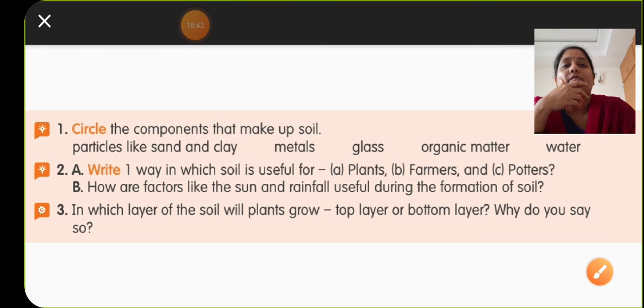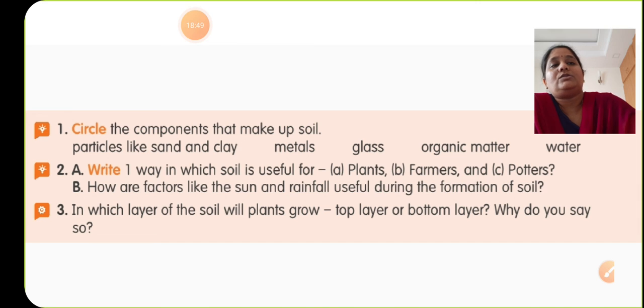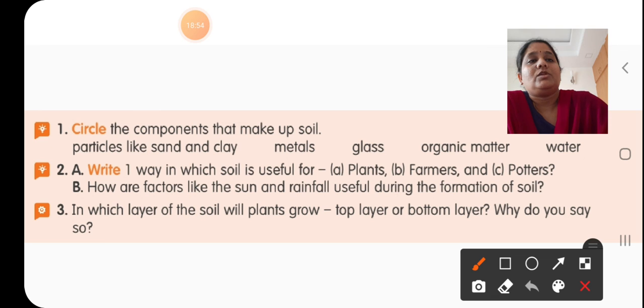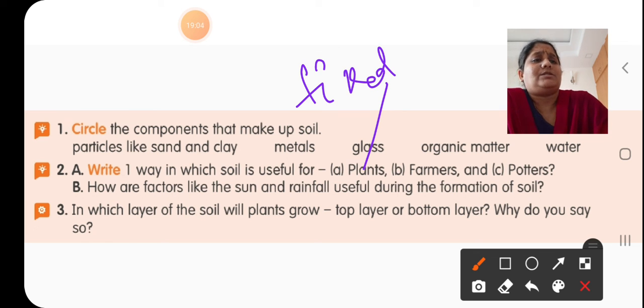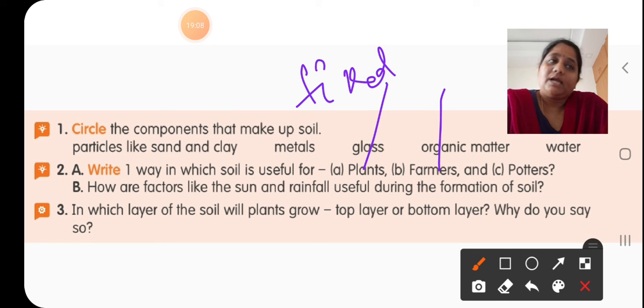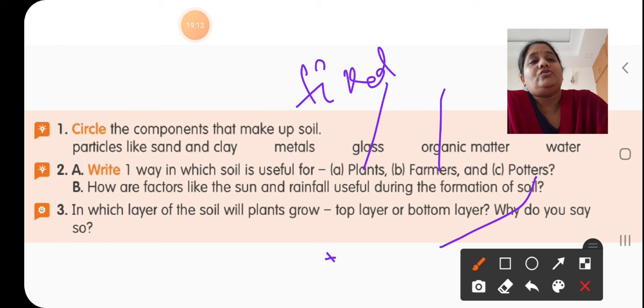Now the second one: write one way in which soil is useful for plants, farmers and potters. For plants, soil is helpful to fix the roots firmly and hold them tightly. For farmers, soil is helpful for agriculture, and for potters, it is used to make pottery.